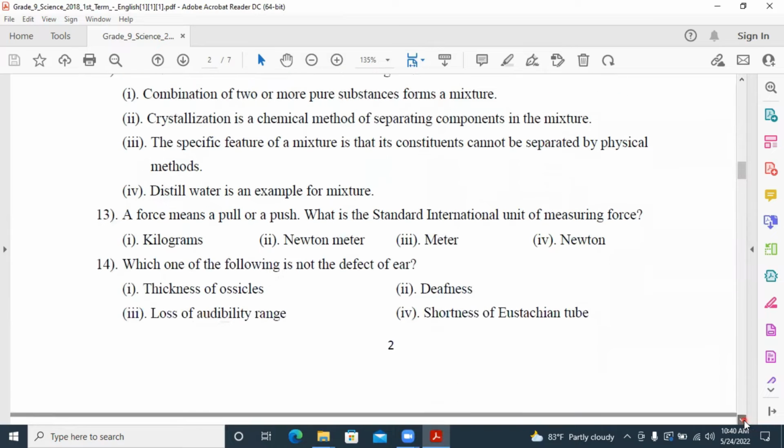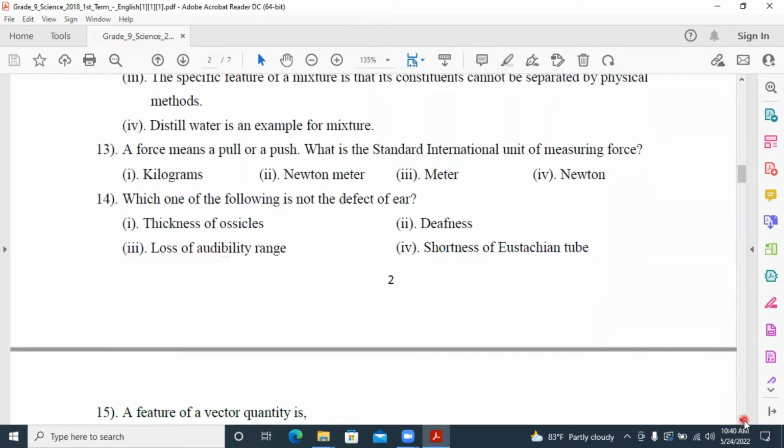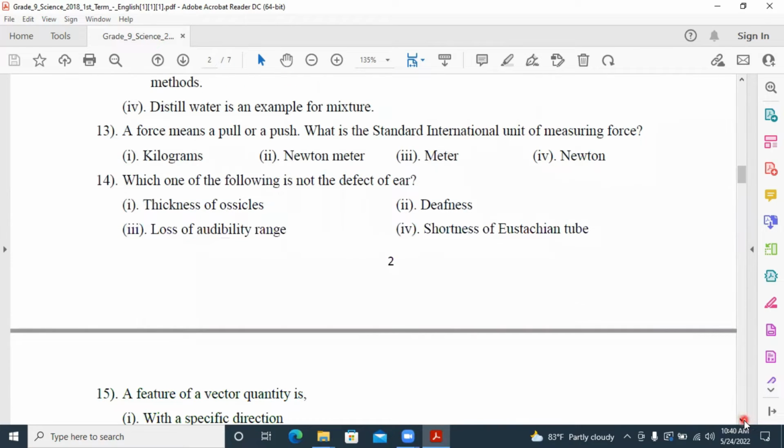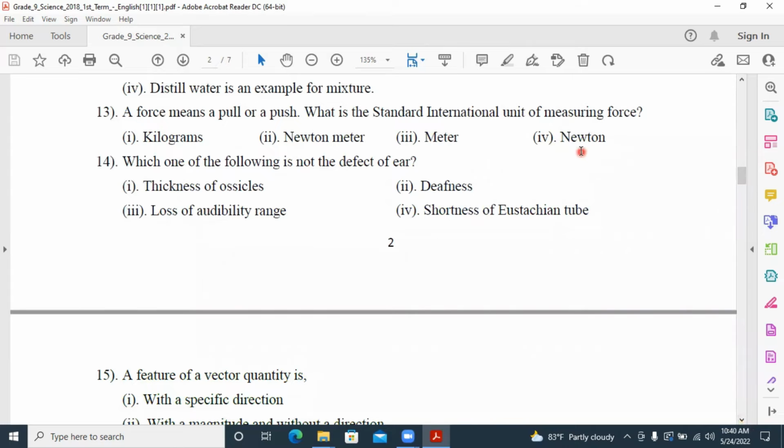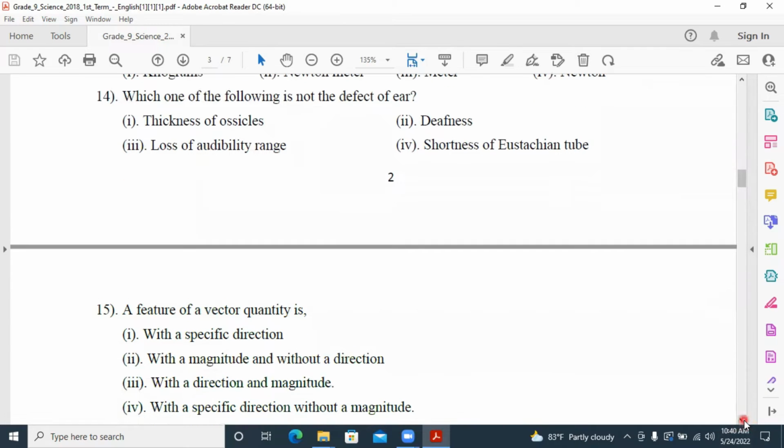13. A force means a pull or a push. What is the standard international unit of measuring force? Newton is the unit. 14. Which one of the following is not a defect of the ear? Answer number 3, loss of ability to hear a range. It's not a defect. It happens with age.